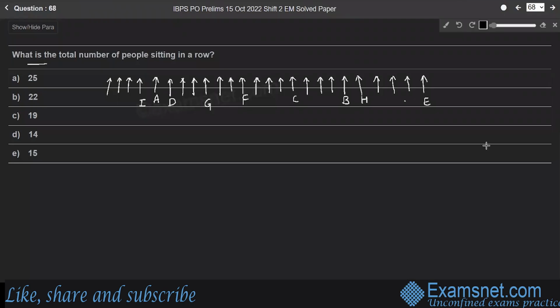Question 68. What is the total number of people sitting in a row? Here in this row, 1, 2, 3, 4, 5, 6, 7, 8, 9, 10, 11, 12, 13, 14, 15, 16, 17, 18, 19, 20, 21, 22, 23, 24, 25. Totally, there are 25 people sitting in a row. Therefore, option A.